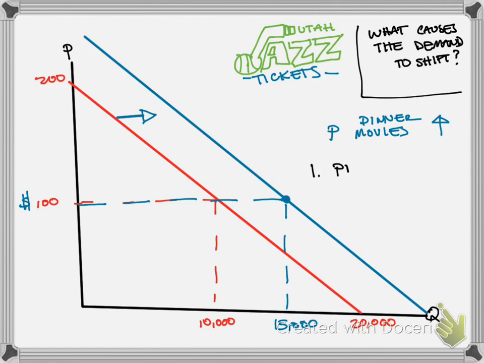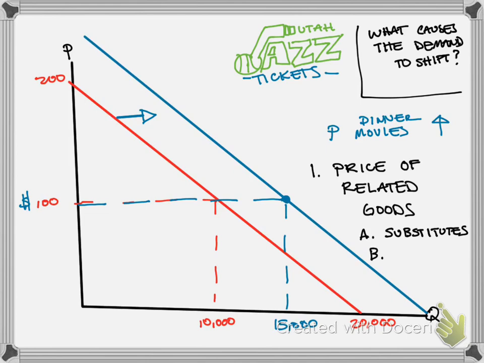And so the first way in which the demand curve shifts, the first thing to say, is the price of related goods. Now, if the price goes up and the demand shifts out, that means these are substitutes. So the example we showed here is substitutes. The other is complements.